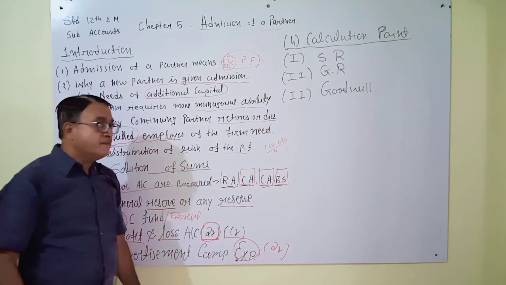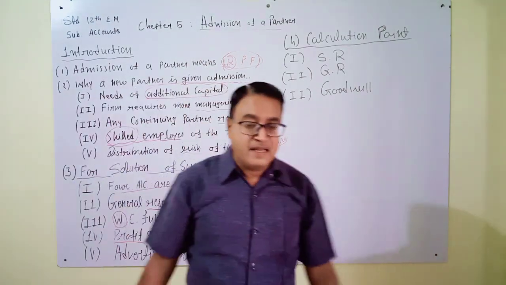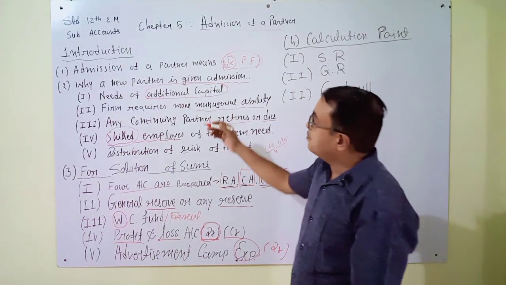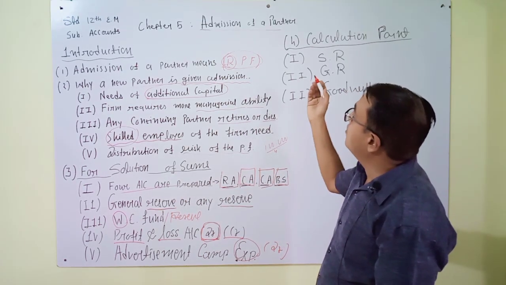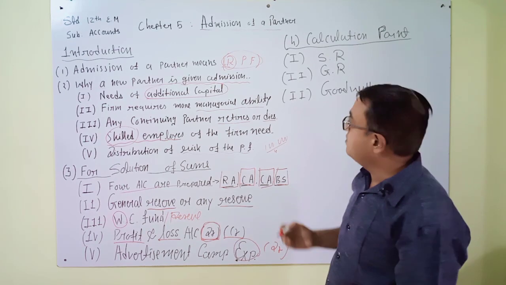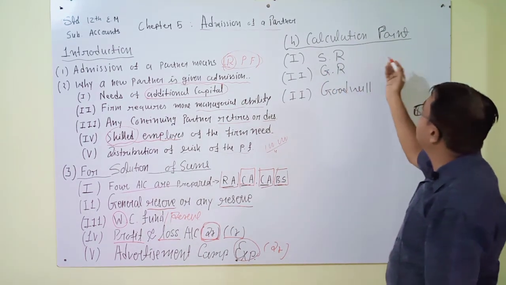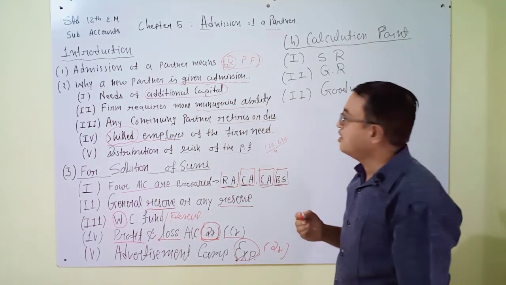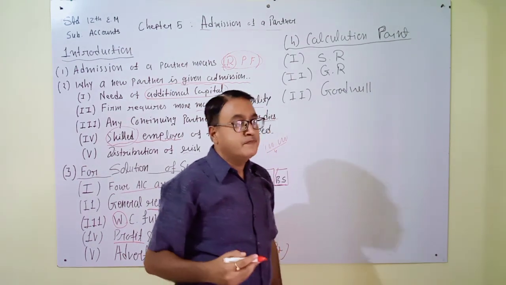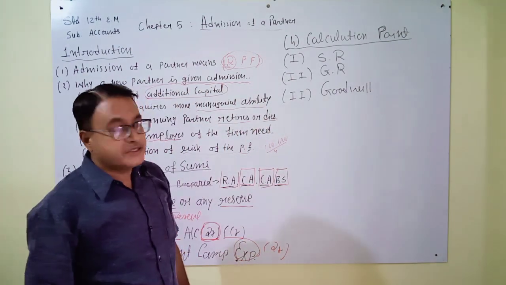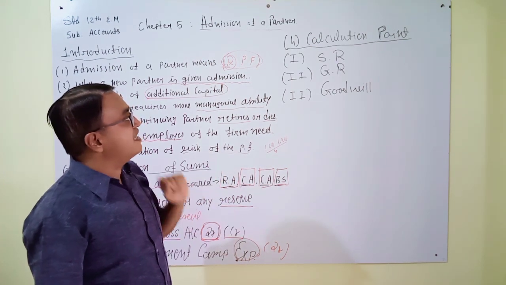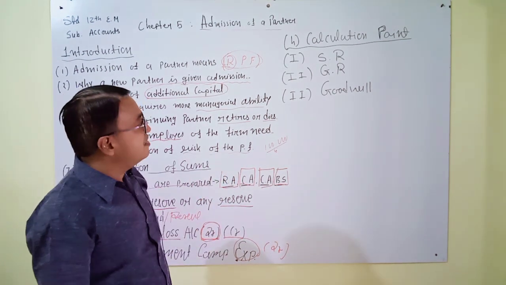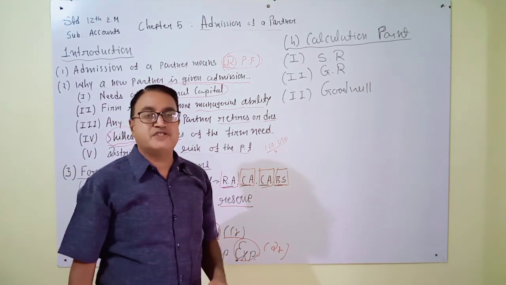Okay, thank you. Here I have tried to explain the theoretical points for this chapter, admission of partners. And next is your calculation point. Here are some calculation points we also have to learn before starting this chapter. Here the word SR is given. What is the meaning of SR? SR means sacrifice ratio.